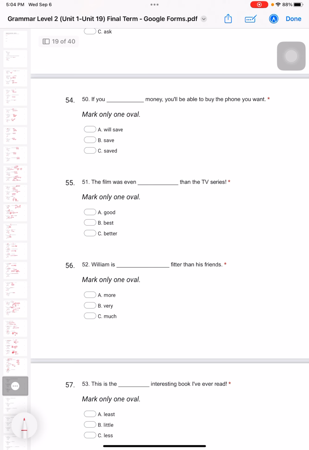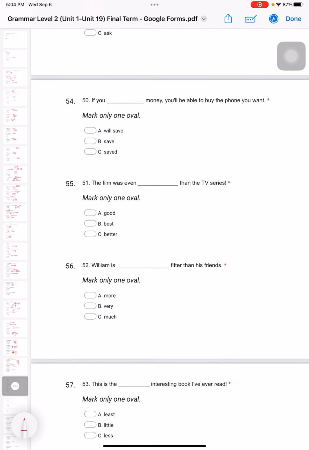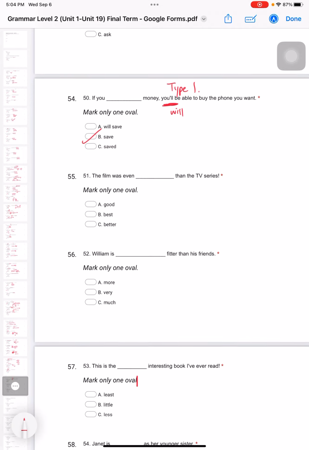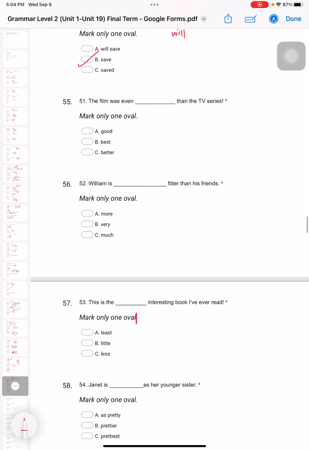If you save money, you'll be able to buy the phone you want. So which type is it? You can see that. You will be. So this is type 1. Type 1. In the front part, you use present simple. So if you, present simple, save money. This type 1. 如果你存多点钱，你就可以买了啦。But is it gonna happen 100%? No, slightly only. Okay, 51.